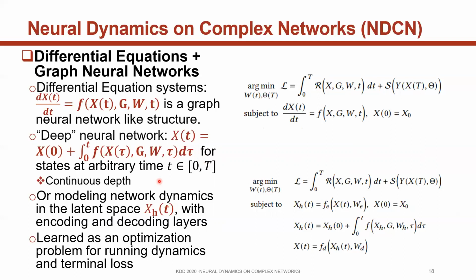We can also model this dynamics in a latent space by introducing additional encoding and decoding mappings. All the parameters are learned as an optimization framework with supervised information of the running loss over time and the terminal loss at the terminal time T.